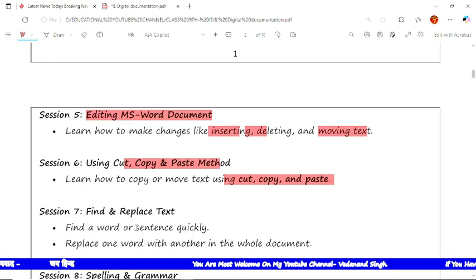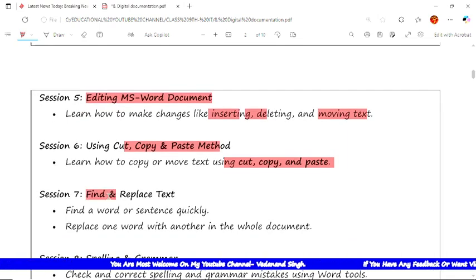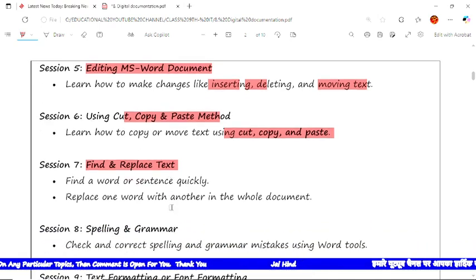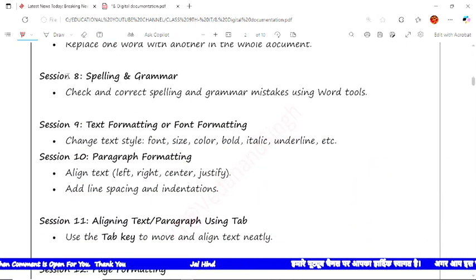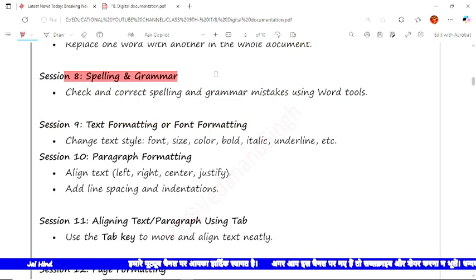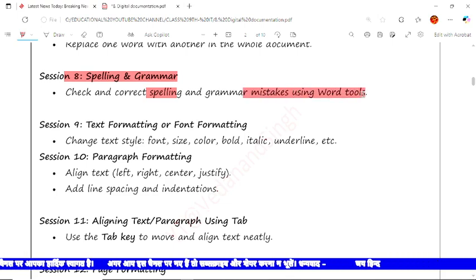Next, in session 7 we'll learn find and replace text. If we have written a whole document and want to find a particular word, in session 7 we'll read how to find and how to replace the particular word in our documents. Now the next, in session 8, we'll study grammar checking and spelling checking. Here we check and correct spelling and grammar mistakes using the Word tool to detect spelling errors, etc.